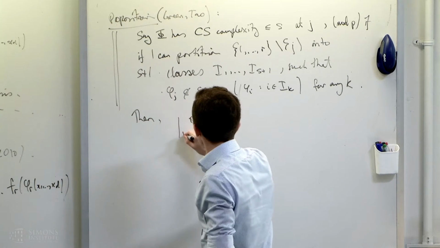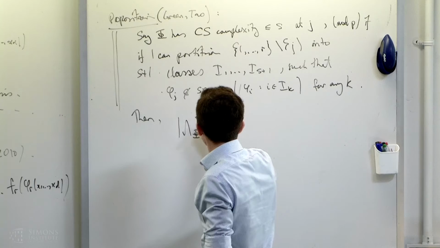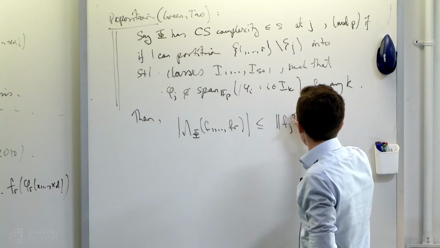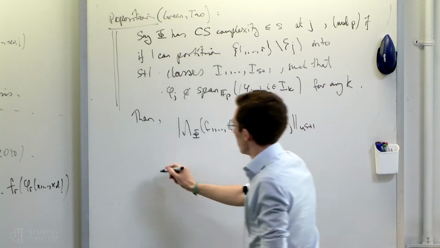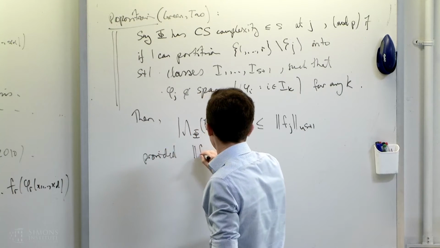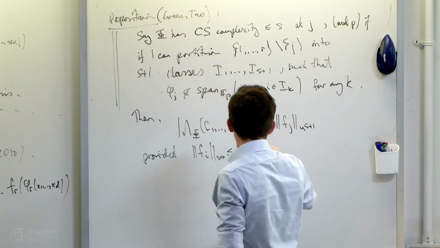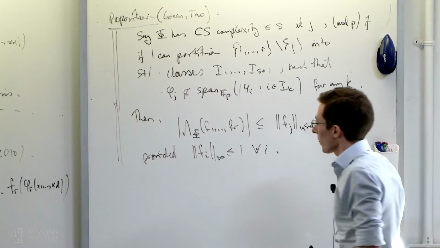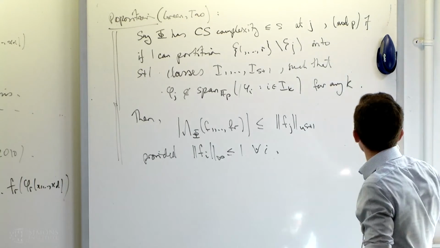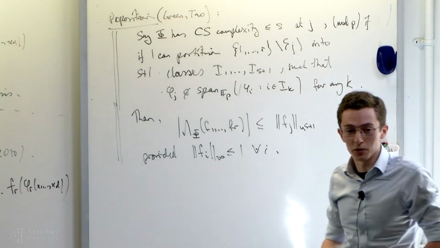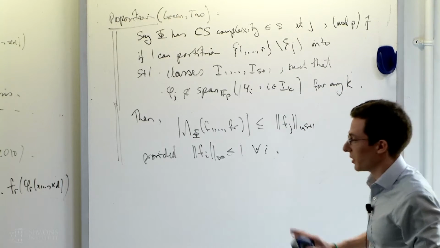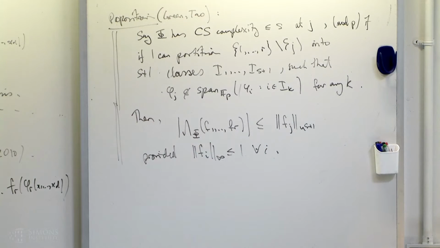Then if that holds, I get some bound of the following type: lambda phi of f1 up to fr is at most the U^{s+1} norm of fj, provided all these functions are bounded. So this is their definition of Cauchy-Schwarz complexity. In their work, they only really cared about this number being finite. Given a system of linear forms, is there some number, and then I have to work with some uniformity norm U^{s+1}, but I don't mind too much what it is, as long as it's not infinity.